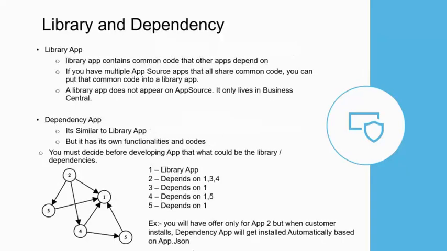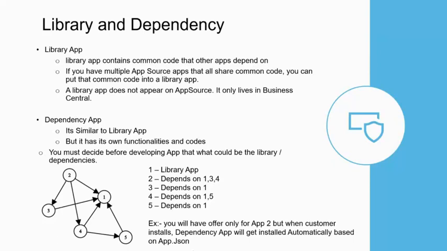And there are concepts called library app and dependency app. A library app will contain common code for your apps, so it will have common functionalities, and it will be published into App Source. Whenever a customer installs your actual app, only the actual app will be there at the front. The library app will be there in the backend only, not as a front end. So it will be there as a hidden part.